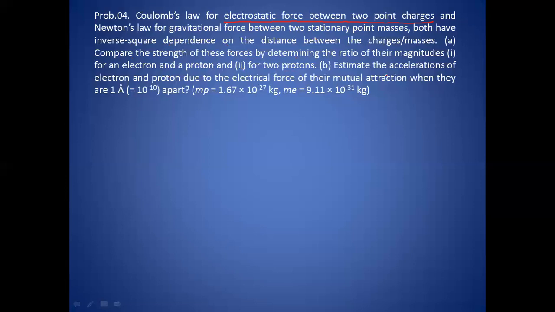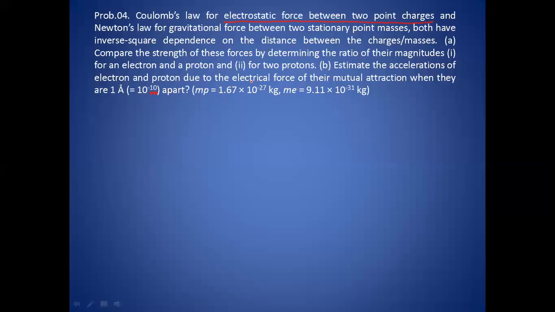For two protons, estimate the acceleration of the electron and proton due to the electrical force of their mutual attraction when they are 1 angstrom, meaning 10 to the power minus 10 meter, apart. Mass of proton is given as 1.67 into 10 to the power minus 27 kg. Mass of electron is given as 9.11 into 10 to the power minus 31 kg. So we have to compare the forces of gravitation and electrostatic forces.